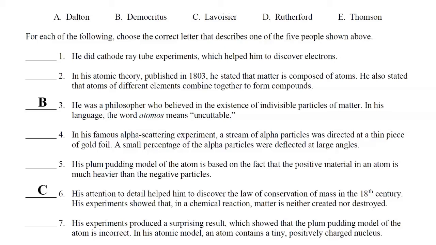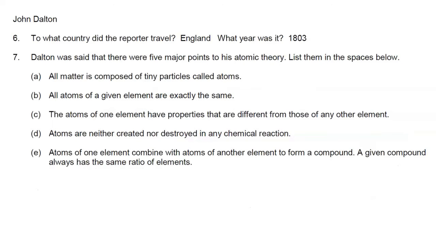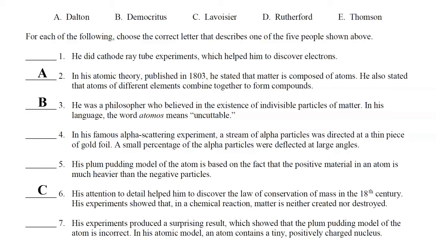So the next person in our timeline is John Dalton. In 1803, John Dalton published an atomic theory, and some of the postulates are the following. All matter is composed of tiny particles called atoms. He also said atoms of one element combine with atoms of another element to form a compound. So John Dalton, choice A, is the correct answer to number 2.